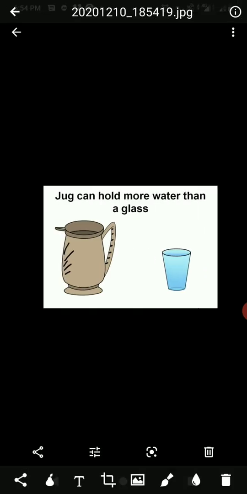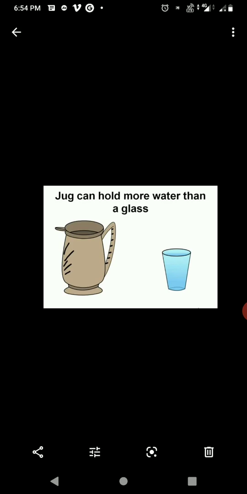Look at this glass and the jug. What do you think? Which one can hold more water? Obviously, the jug is bigger than the glass, so it can hold more water. You know, capacity describes how much a container can hold. So, you can also say that the jug is bigger than the glass, so it has a greater capacity and it can hold more water.